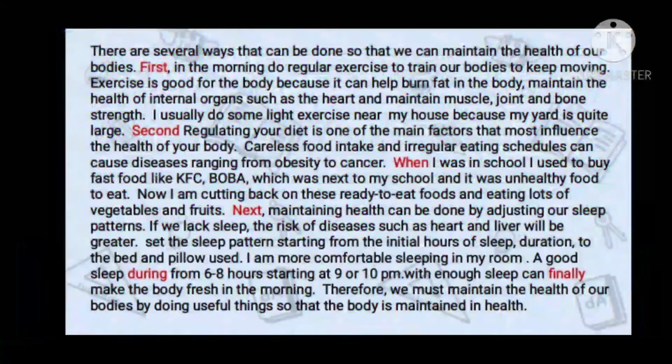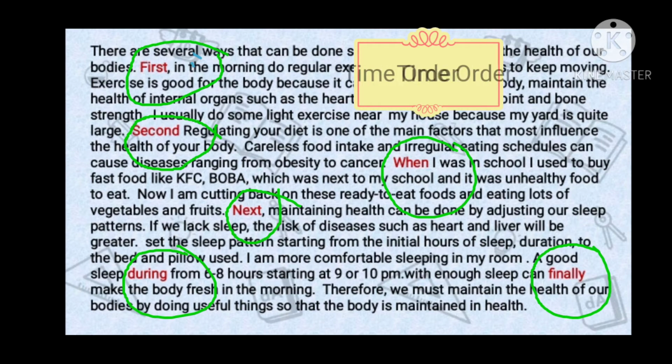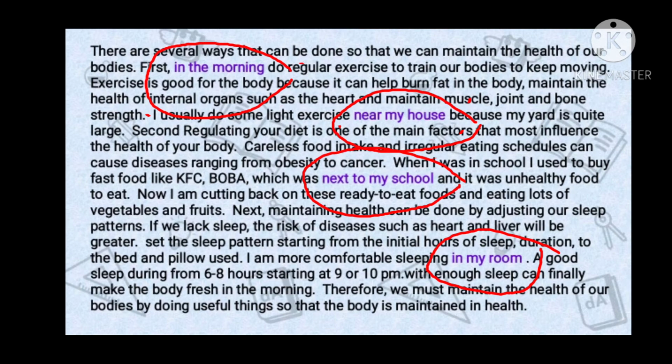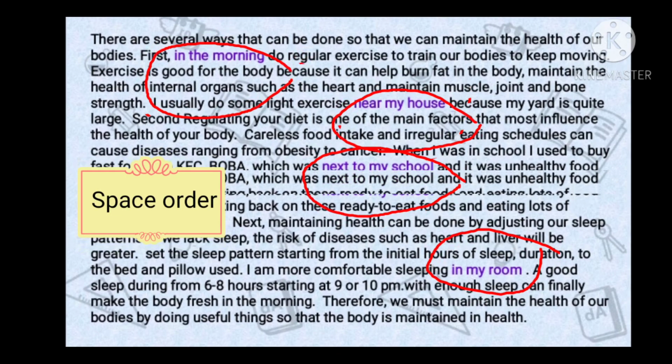This paragraph is using the organizing idea by time and space. We can know this by looking at the signal words of it. Signal words of time order such as first, second, when, next, during, and finally show the logical time order in this paragraph. There are also signal words that help you show space relationships, such as in the morning, near my house, next to my school, and in my room.